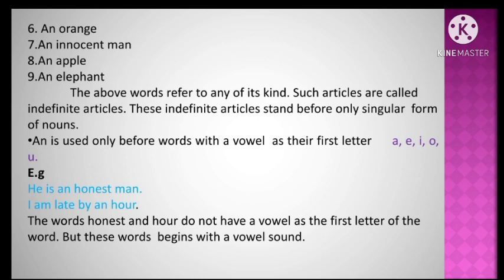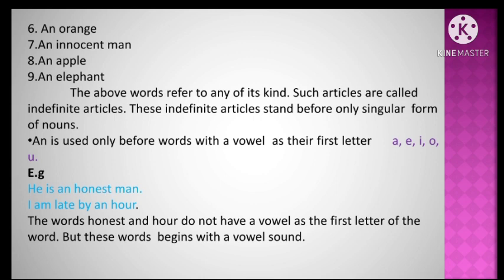The above words refer to any of its kind. Such articles are called indefinite articles. These indefinite articles stand before only singular form of nouns. An is used only before words with a vowel as their first letter. A, E, I, O, U are the 5 vowels. What are the vowels? A, E, I, O, U.